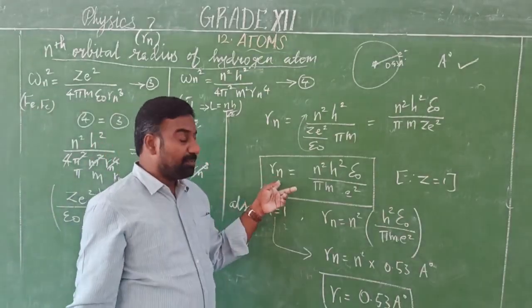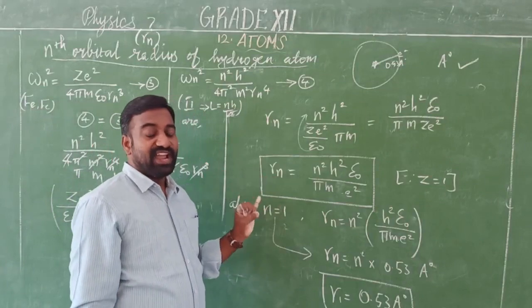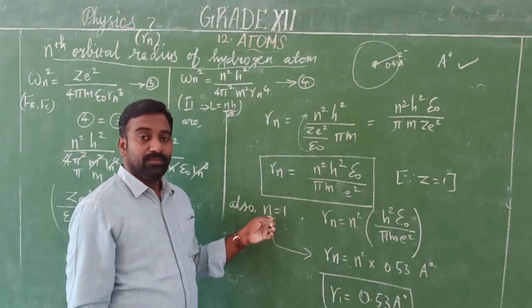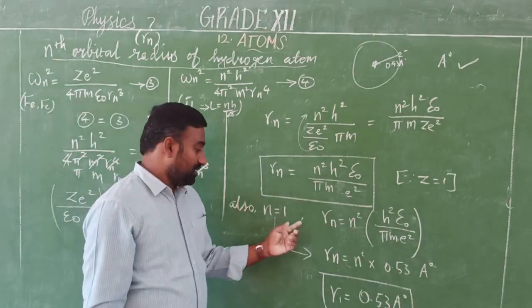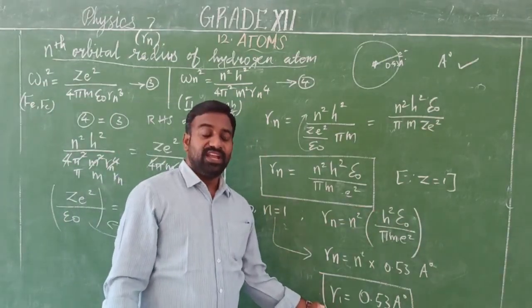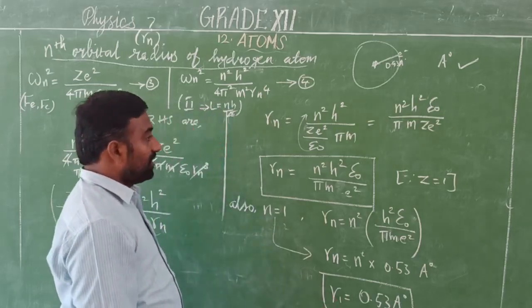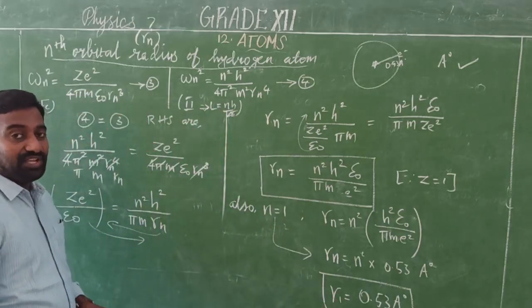So this is the common formula for the nth orbital radius. But for a hydrogen atom, the atomic number is 1 and the electron is located in the first principal quantum number. Okay, so this is the radius of a hydrogen atom. Understood? Okay. Now we are going to see the energy of a hydrogen atom.